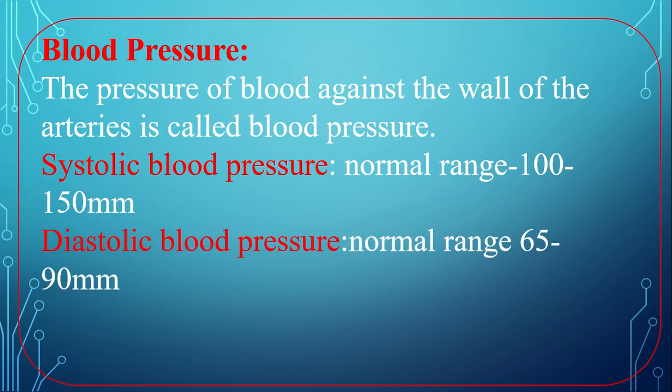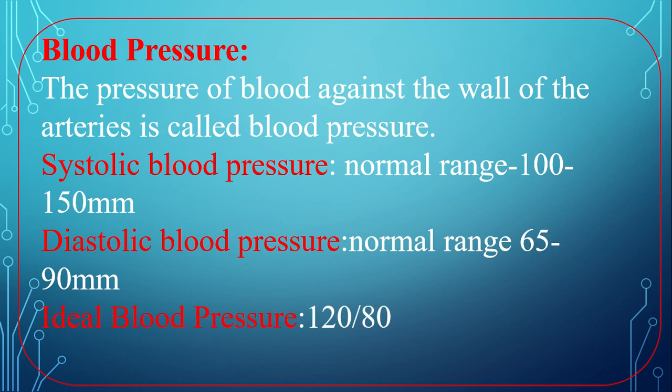Diastolic blood pressure. The pressure of blood against the wall of arteries when heart is relaxed is called diastolic blood pressure. I am saying again, the pressure of blood against the wall of arteries when heart is relaxed is called diastolic blood pressure. Normal range of diastolic blood pressure is 65 to 90 millimeter.